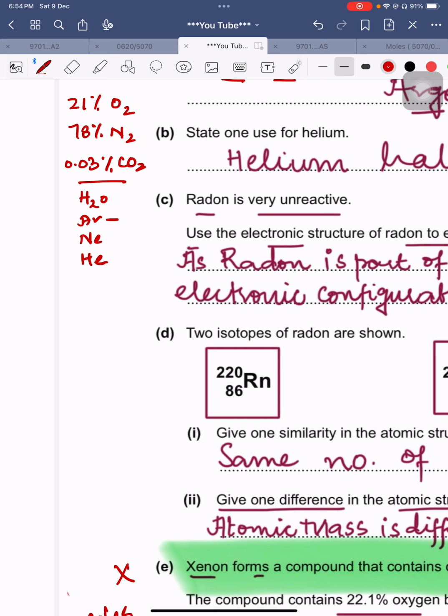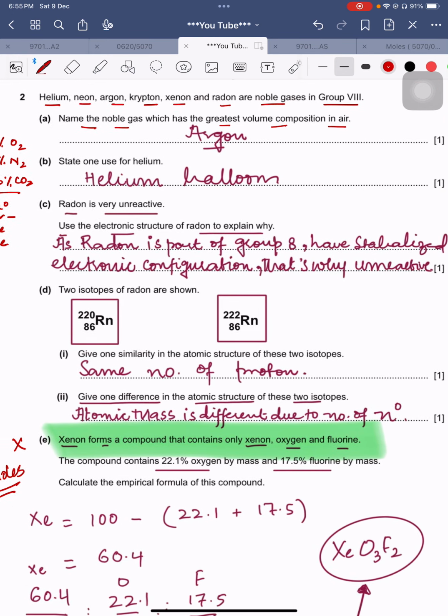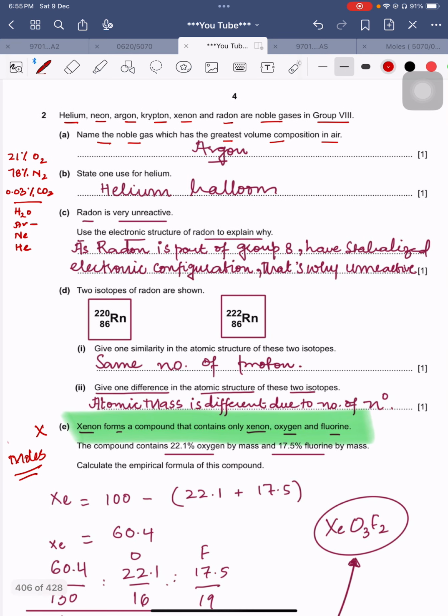And I have told you that argon is the cheapest among the noble gases. Why? Because its percentage in air is greatest. And the second point related to argon, which I have told you, is that as argon is an inert gas, that's why it is used in the bulbs to create an inert environment. So these are the points which I have already discussed. State one use of helium: balloons. If they are asking about neon: advertisement strip lights.